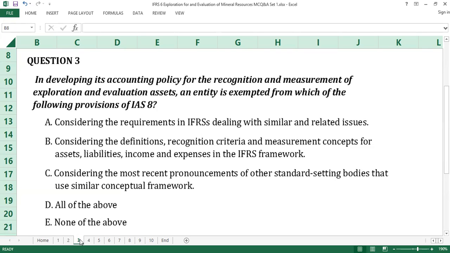Rather, IFRS prescribes the application of paragraph 10 of IAS 8 as enhanced by the provisions of IFRS 6 in the use of judgment by management in developing accounting policies concerning the recognition and measurement of exploration and evaluation assets. D is the answer to question number 3.